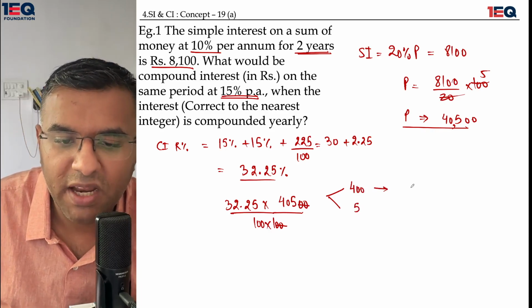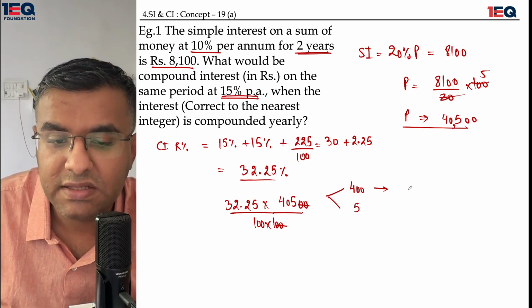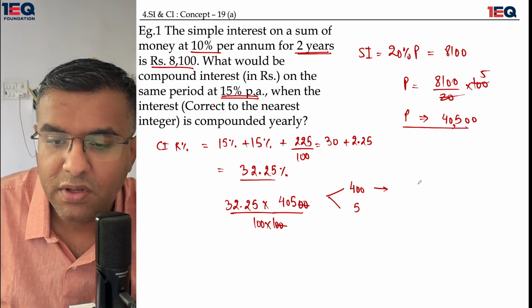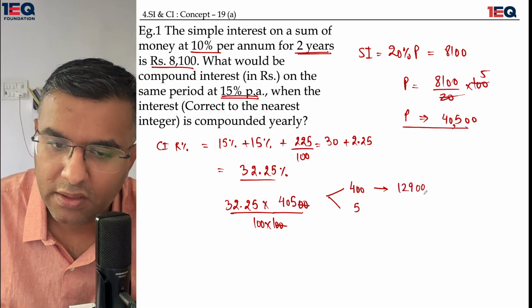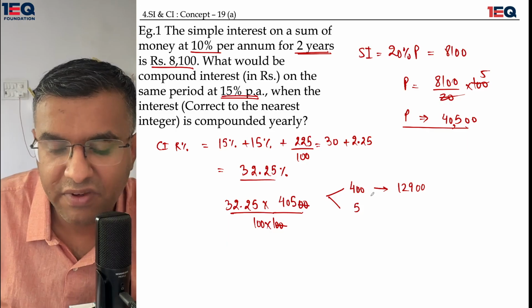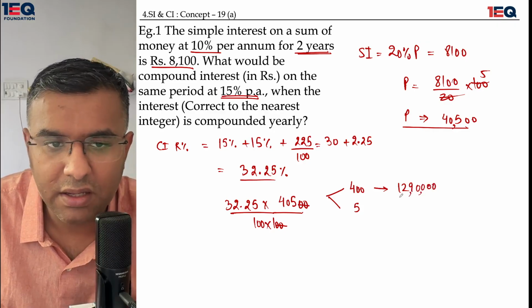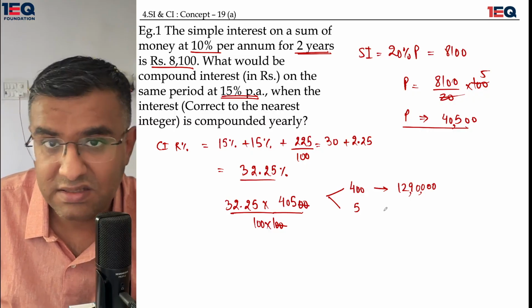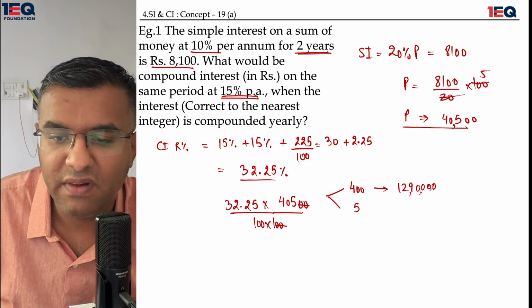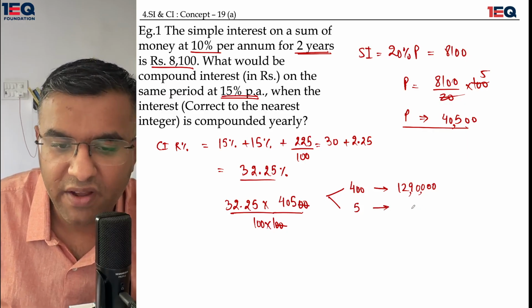For multiplying by 400, when 4 is multiplied by 225, I get the answer as 900. So I would get double zero. 1 is going to go there and this is going to be 9 and this is going to be 12,900. This is when I multiplied by 4. Two more zeros are required. This becomes 12 lakh 90,000 rupees. Once I multiply it by 5, what do I get?